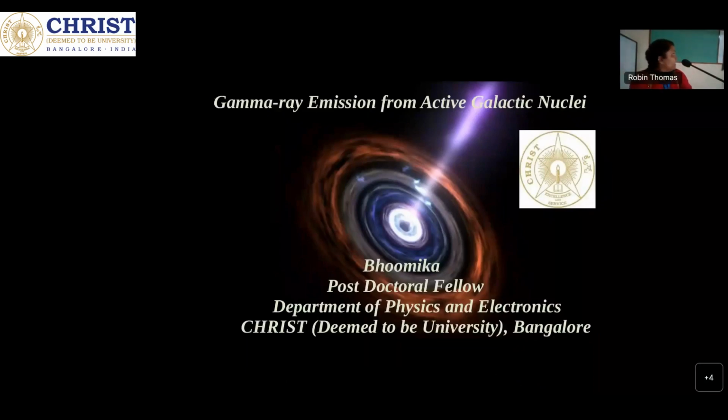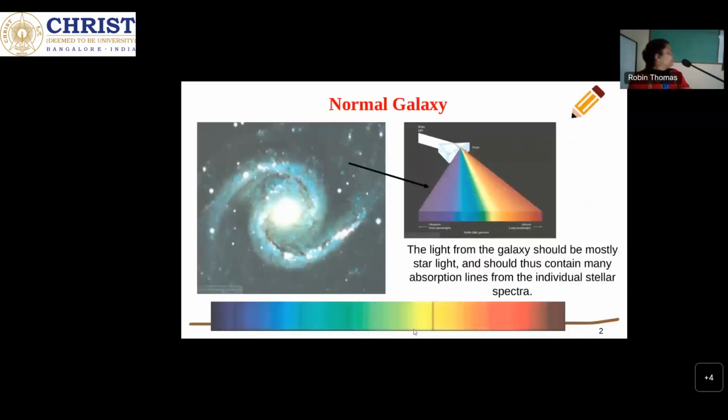I'll start with the general introduction of normal galaxies. In this picture, we can see a normal galaxy with spiral arms. Most of the radiation we get from a normal galaxy is mainly produced by the stars present in the galaxy. So we see the spectrum in the optical, IR and UV range, which is generally the individual stellar spectra, and we get absorption lines, because most of the stars produce absorption lines in normal galaxies.